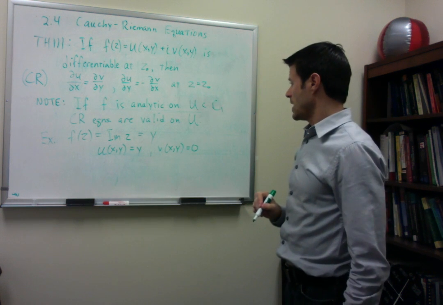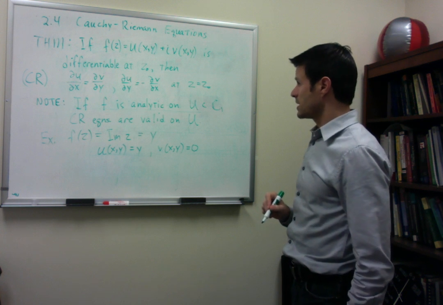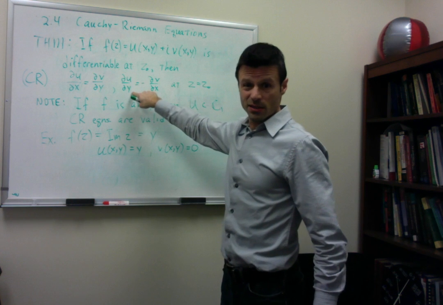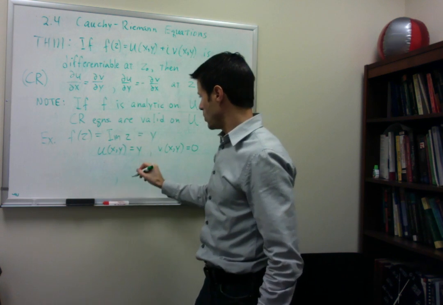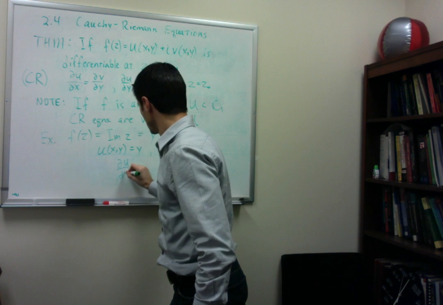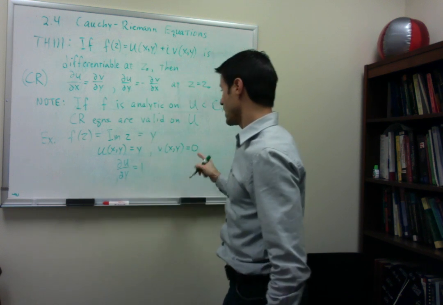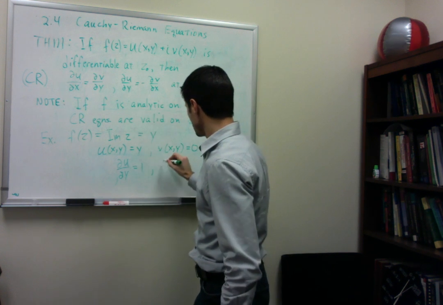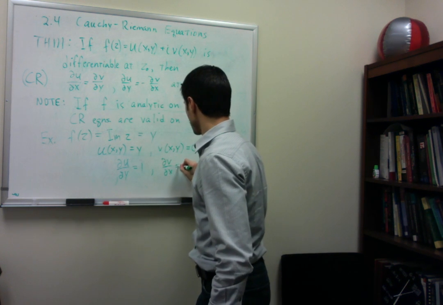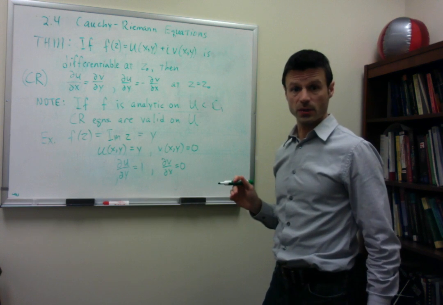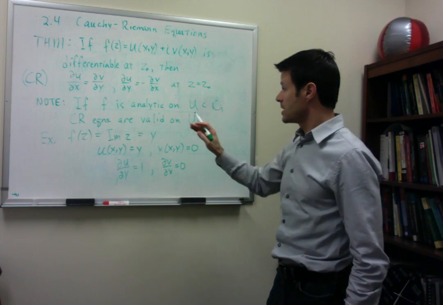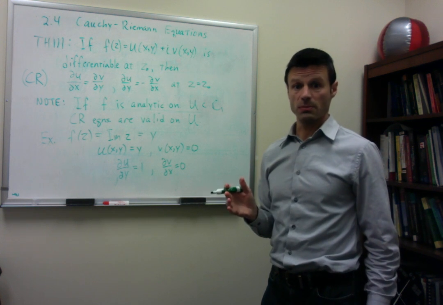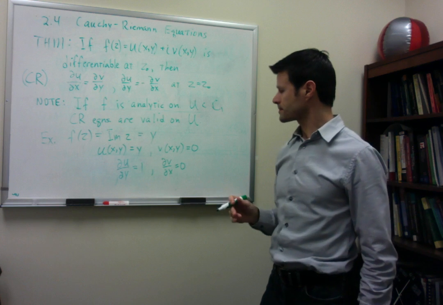Now I can get a violation of the Cauchy-Riemann equations if I look at du dy, which is 1, and dv dx, which is 0, since dv of anything is 0. We have a violation of the Cauchy-Riemann equation. So we can conclude that the imaginary part of z is nowhere differentiable. Much easier than actually using the limit.